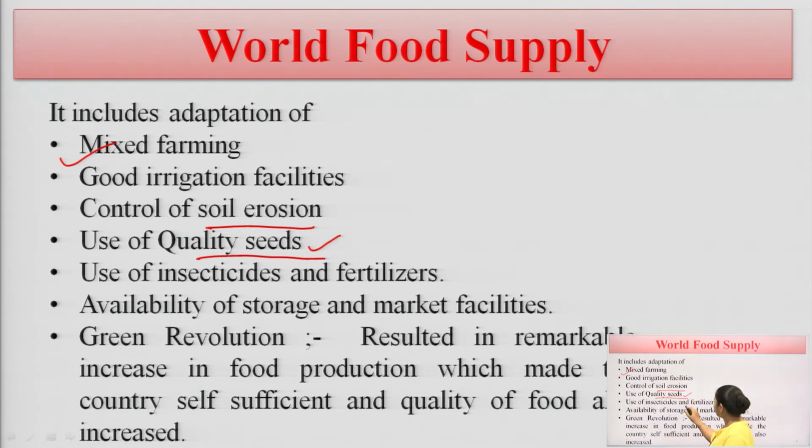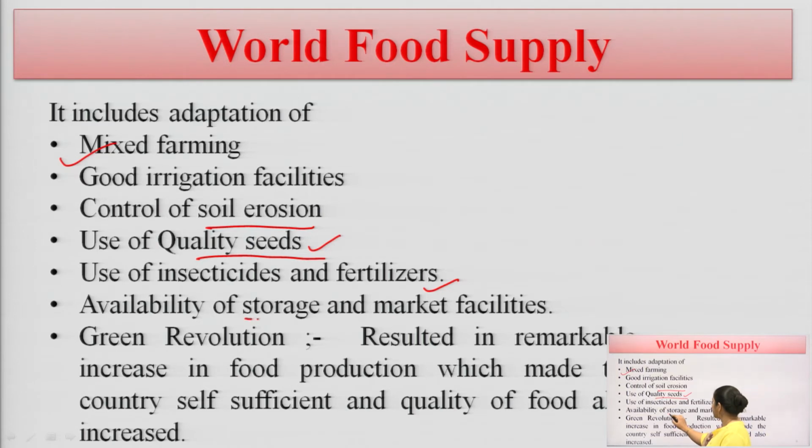Use of insecticides and fertilizers. We have to make a key observation when we buy insecticides and fertilizers. We have to see whether they are natural or chemical. We have to focus on natural insecticides and fertilizers so that they cannot cause any harm to our land. So, this is also very important.